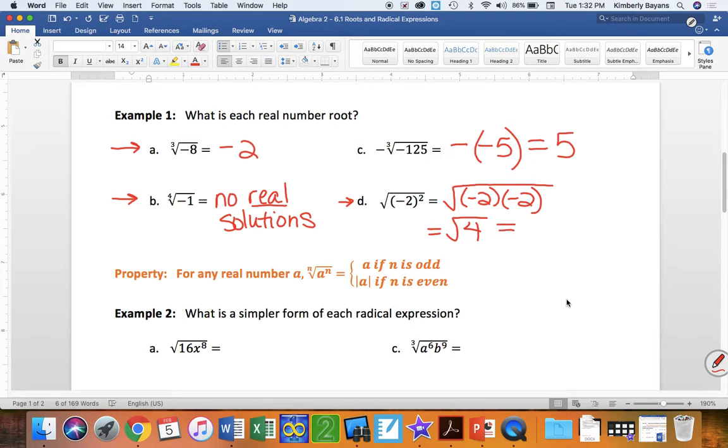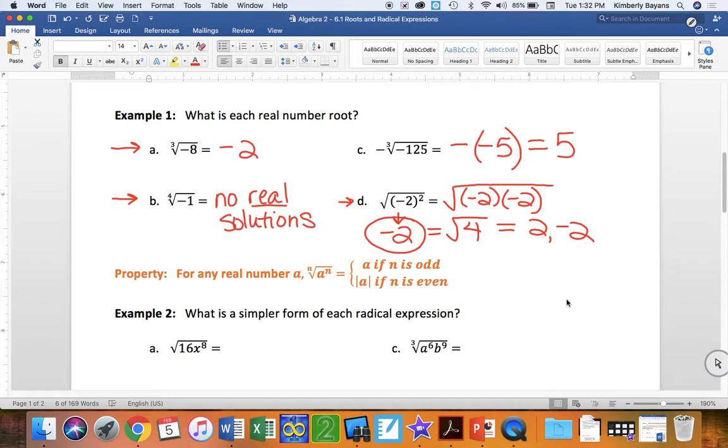And technically, we would come up with our 2 solutions. If we were to solve it just like this, we would probably say, well, the square root of negative 2 squared is just going to be negative 2. So in this case, this would be your more expected answer because of those parentheses under the radical.